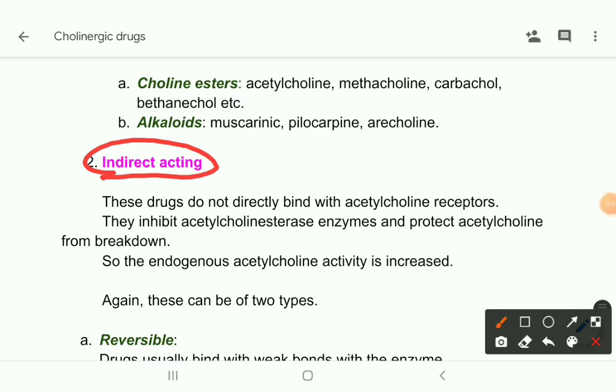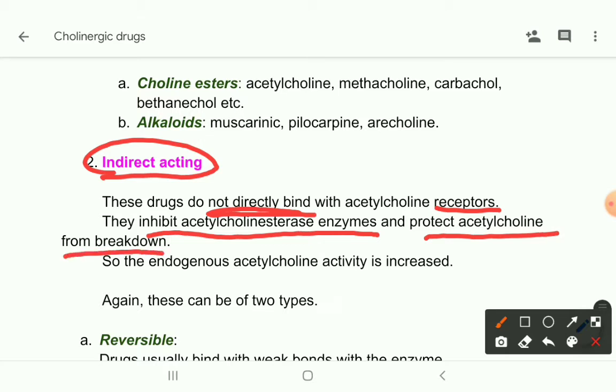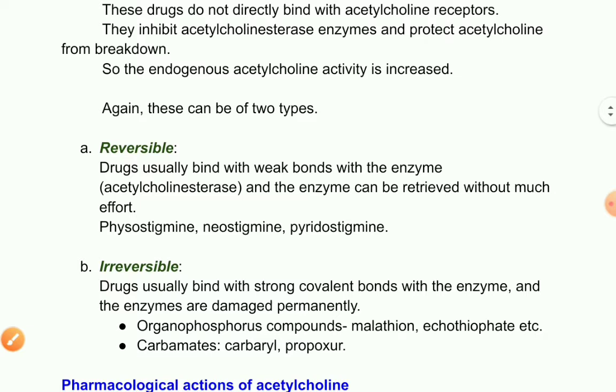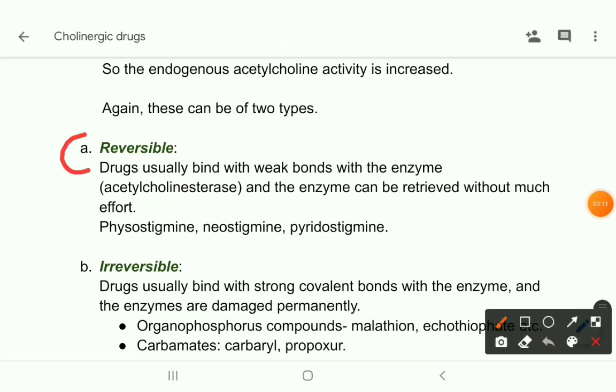so these drugs do not directly bind with acetylcholine receptors. They do not bind directly with the receptors. They inhibit acetylcholinesterase enzymes and protect acetylcholine from breakdown. So the endogenous acetylcholine activity is increased. Okay, so its action on the receptors is increased and it is prolonged. Okay, and these anticholinesterases can be further divided into two subtypes. One is reversible, another is irreversible.